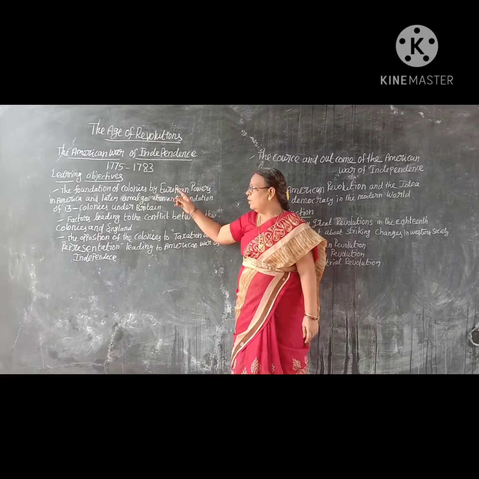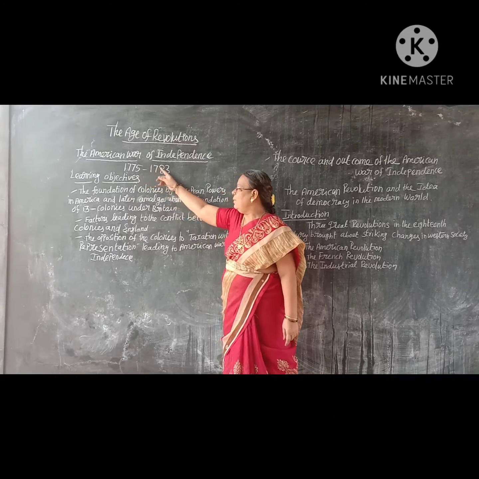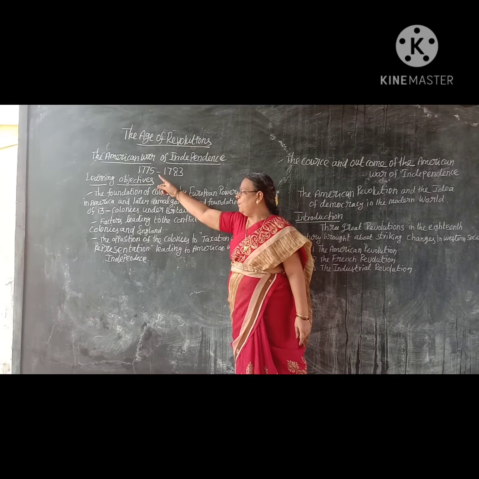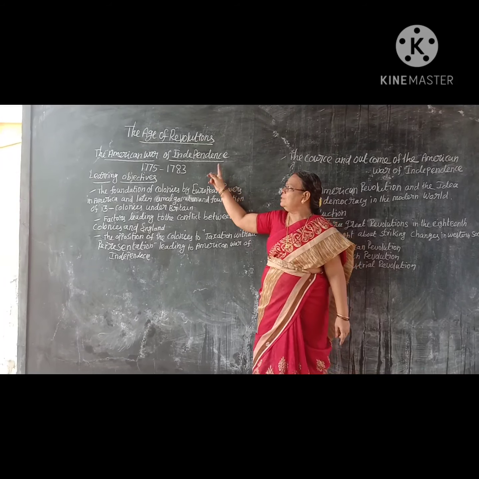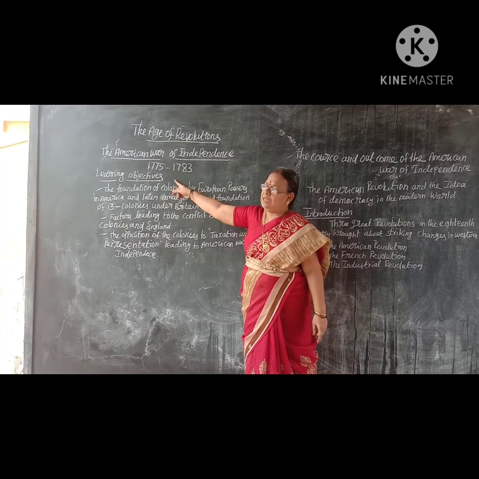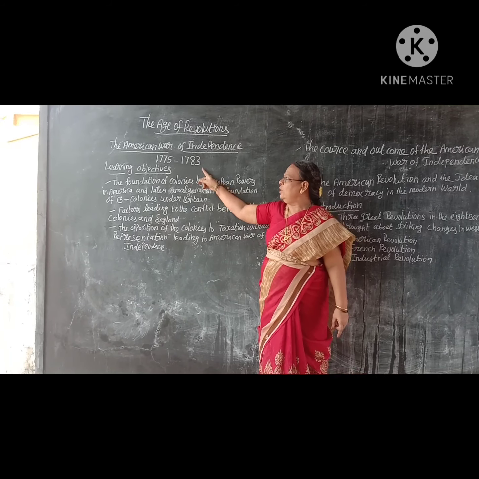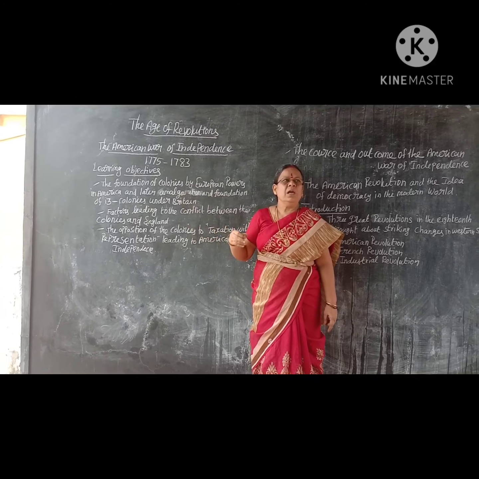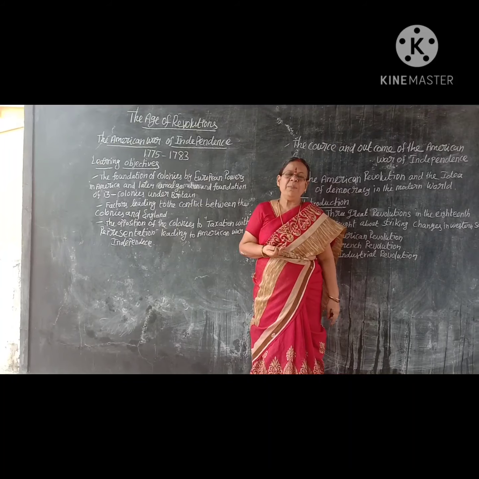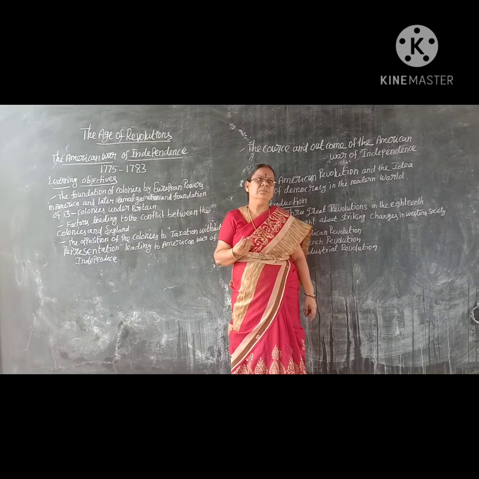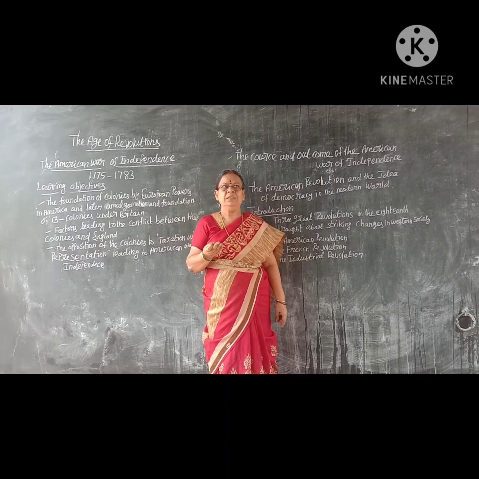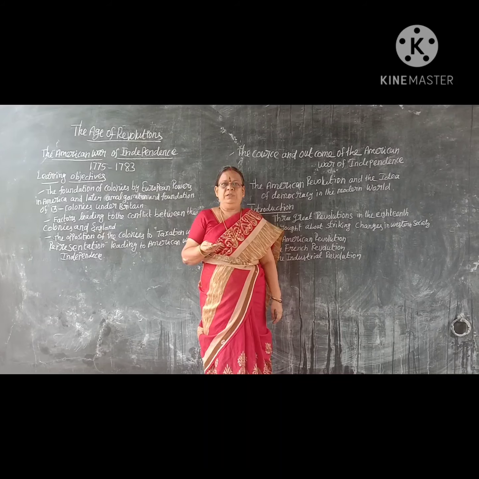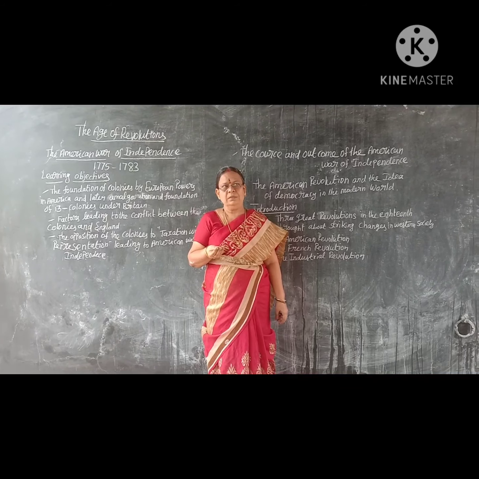In that we are going to see the topic, the American War of Independence. When did it happen? 1775 to 1783. So, the American War of Independence was a war of 13 colonies against their mother country, that is England.